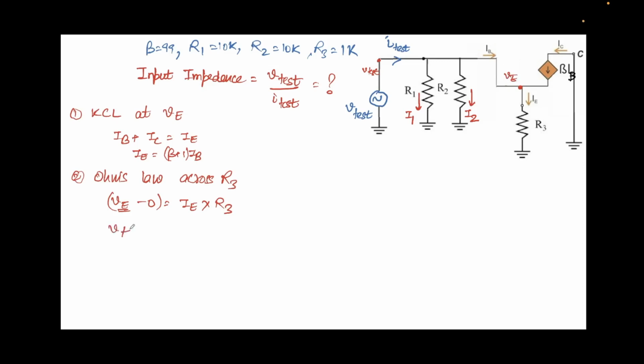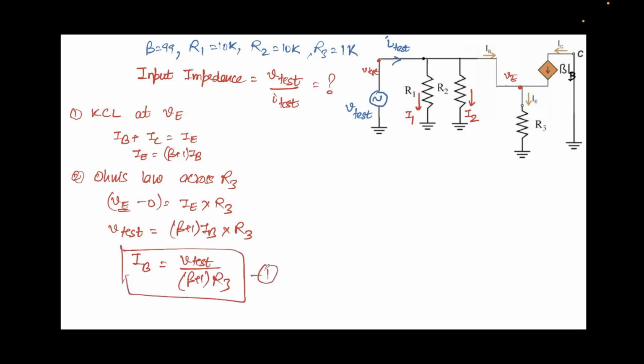So I can write V test is equal to IE. The value of IE is nothing but beta plus 1 times IB times R3, right? So this is an expression that we have obtained, and from this I can write IB is equal to V test over beta plus 1 times R3, and let's call this expression 1.